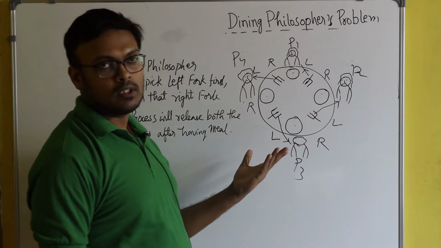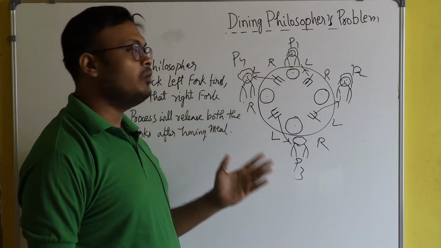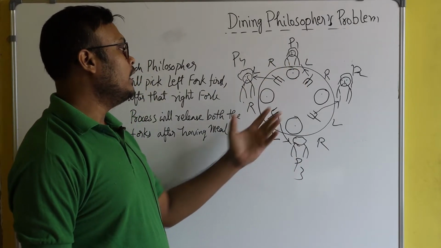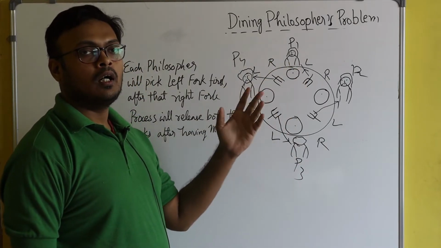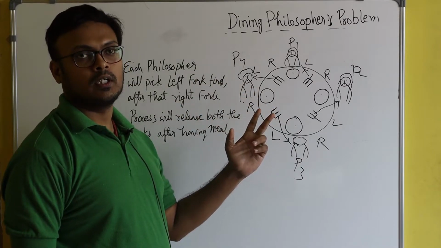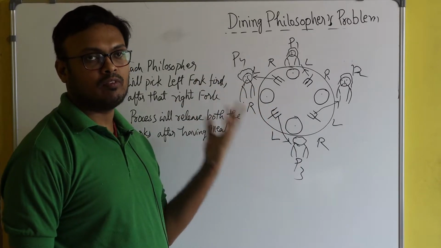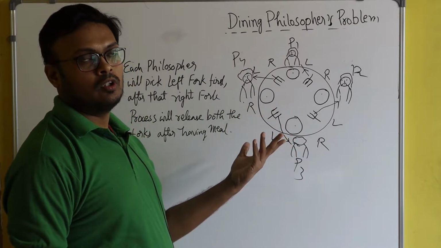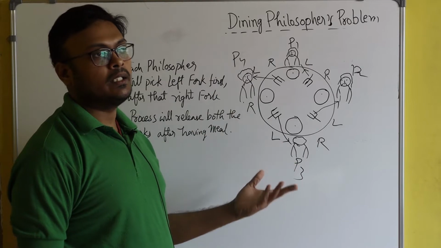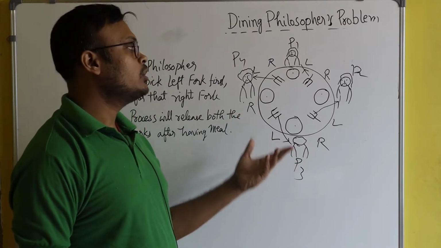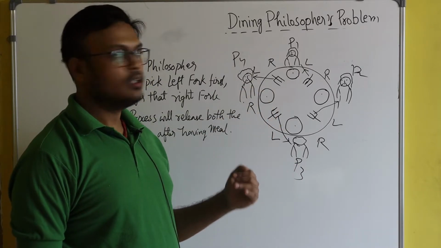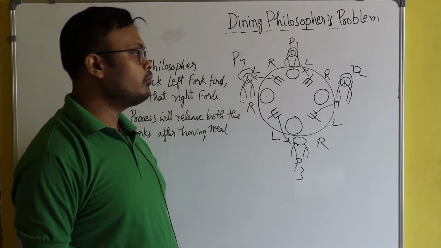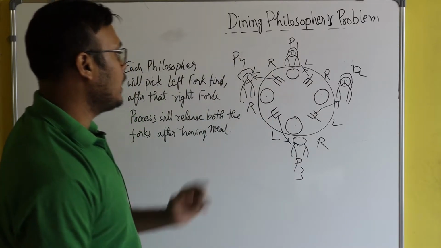Why? Because in order to complete the meal, a philosopher needs two forks. They have already taken their left fork, but they can't take the right fork. So they can't have the meal. And since they can't complete the meal, they will not release the fork. So it means all are in a deadlock position. I hope you got it.